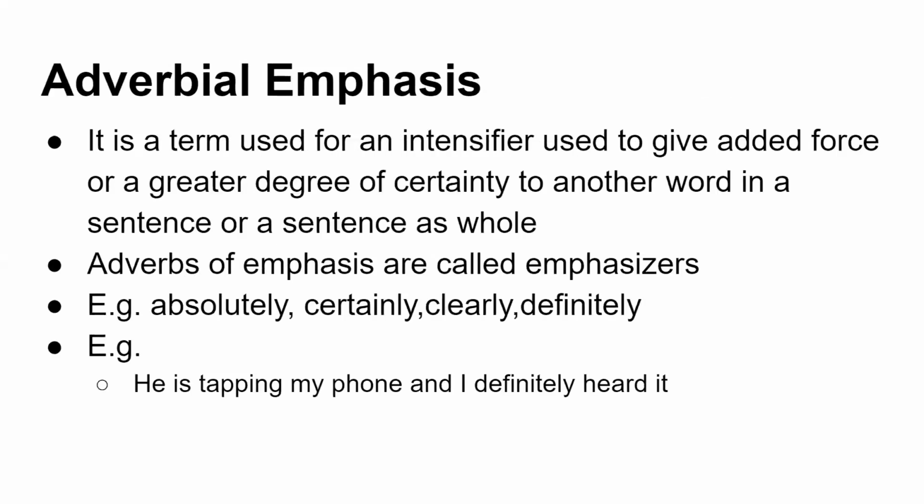Now we have the non-adverbial emphasis. What we will see first is the adverbial emphasis. And if there is no adverbial emphasis, then you can assign the weights for this particular criteria. It is a term used for an intensifier that gives added force or a greater degree of certainty to another word in a sentence or to a sentence as a whole. So adverbs of emphasis are called emphasizers, and some examples are absolutely, certainly, clearly, definitely.